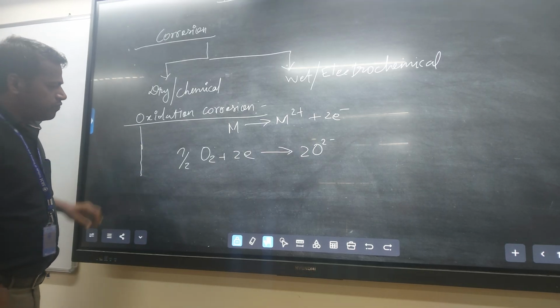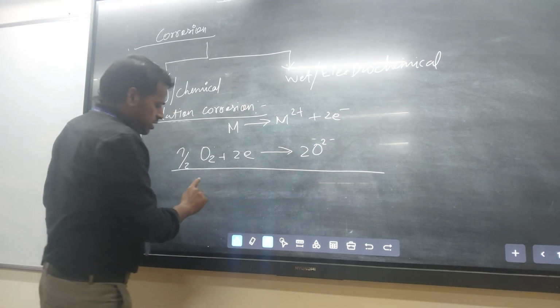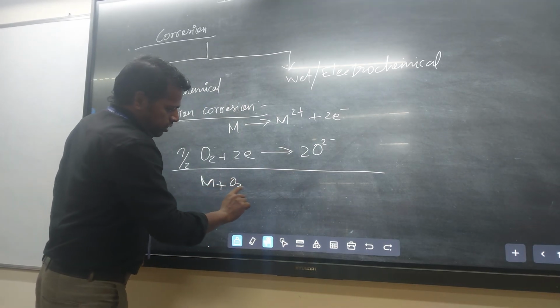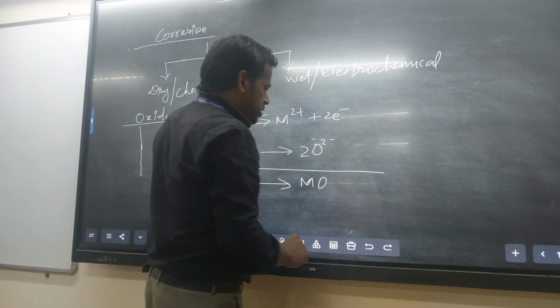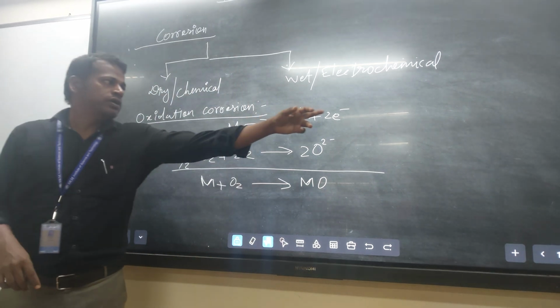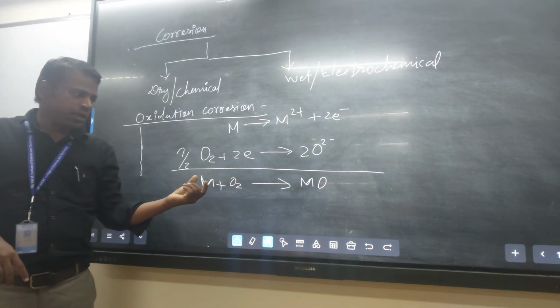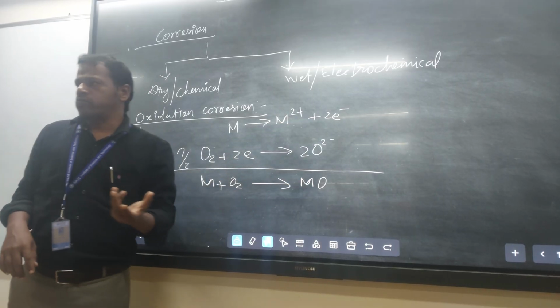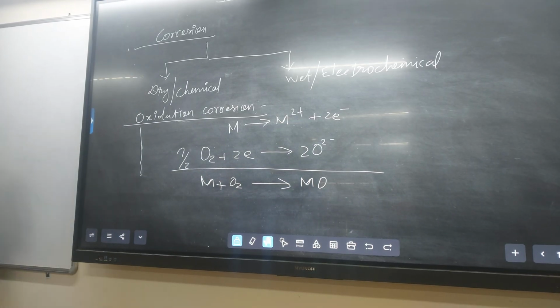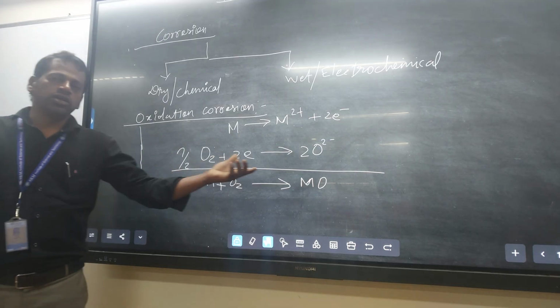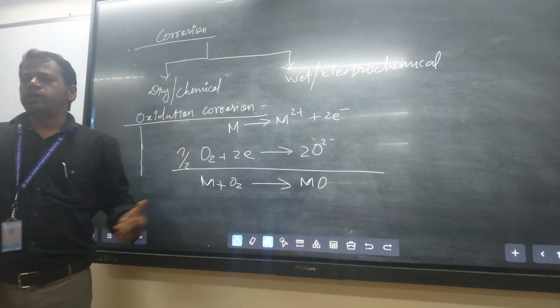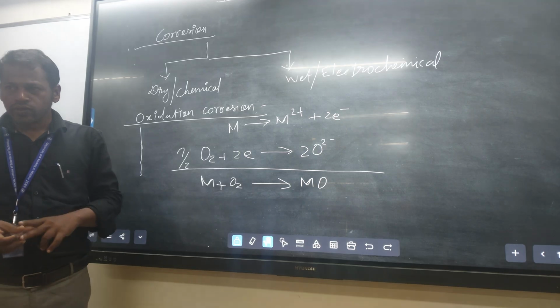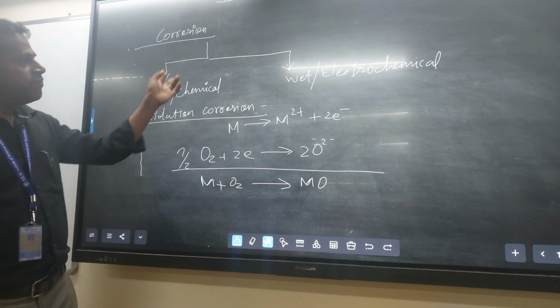Then finally, the metal reacts with oxygen to form metal oxide. That is the ultimate reaction, and the 2 electrons cancel. Metal becomes metal oxide. This is called oxidation corrosion: in the presence of oxygen, the metal oxidizes to form a metal oxide.